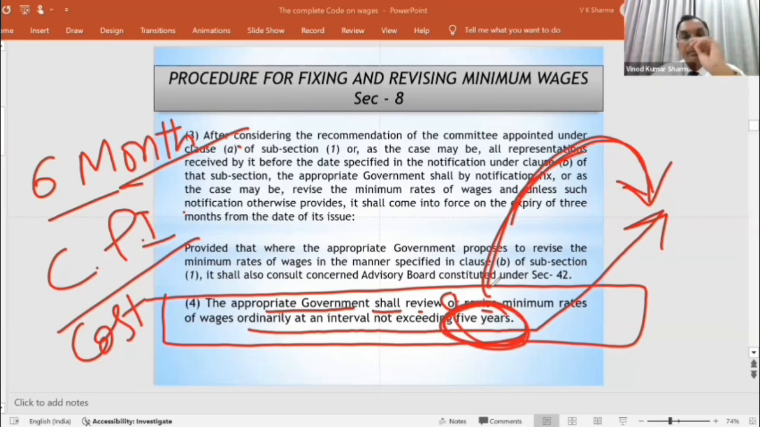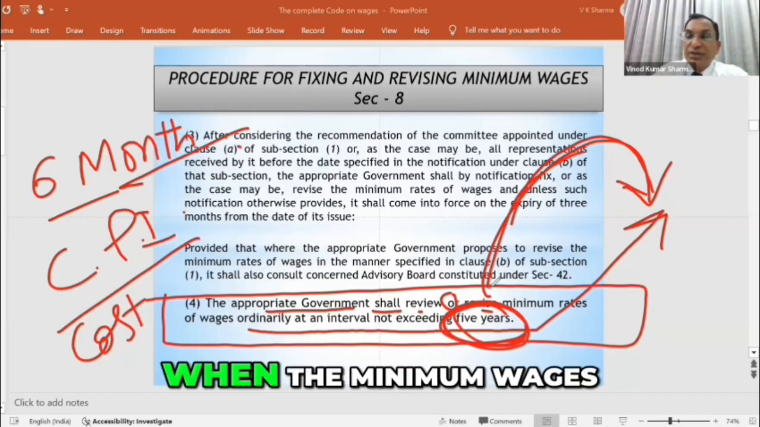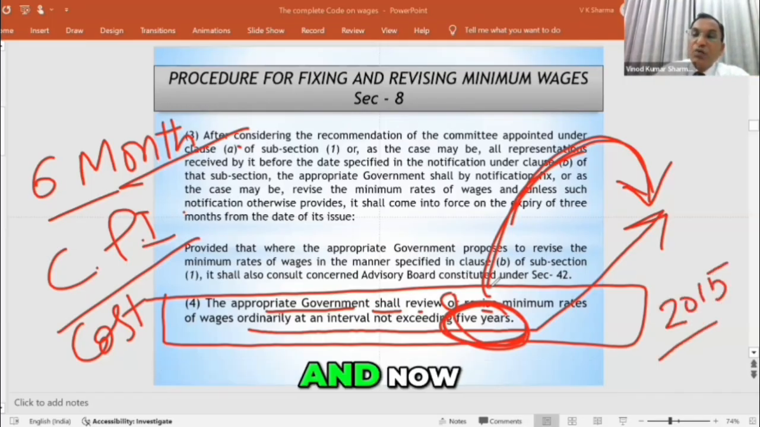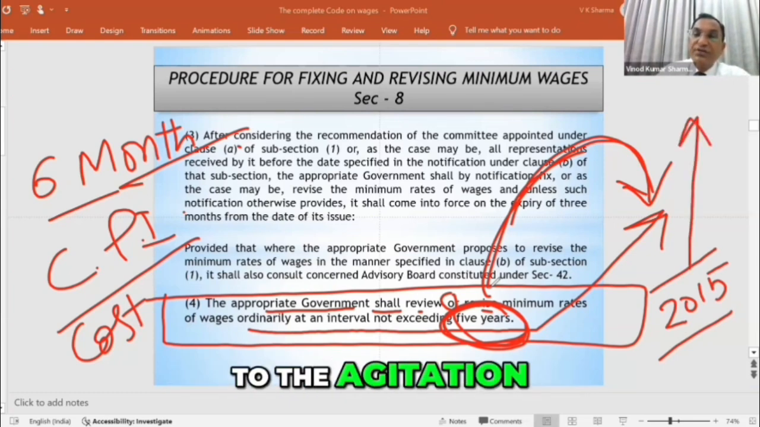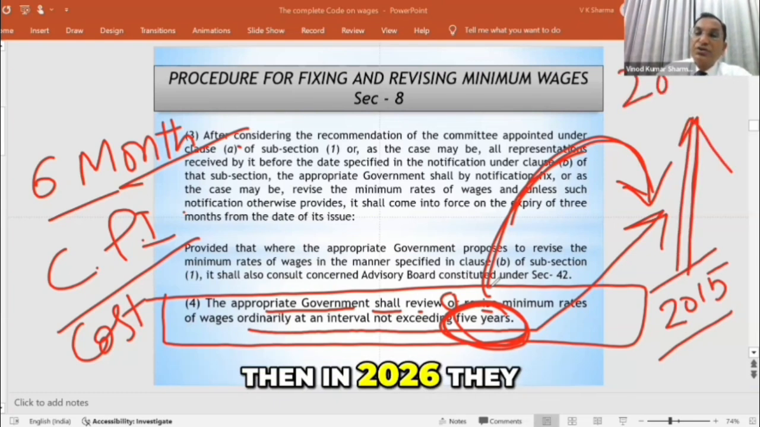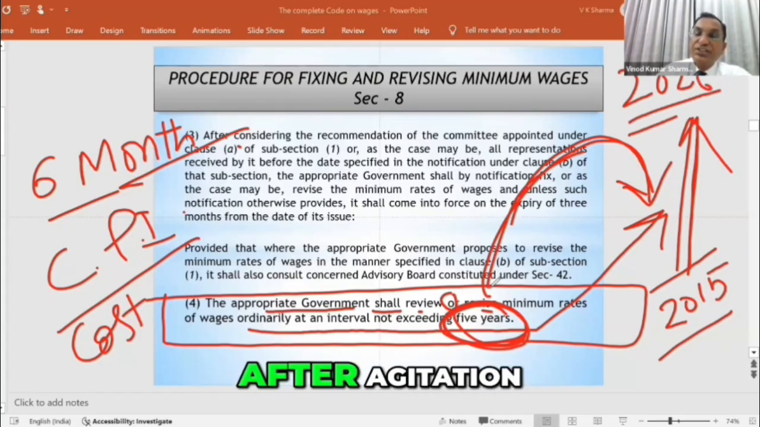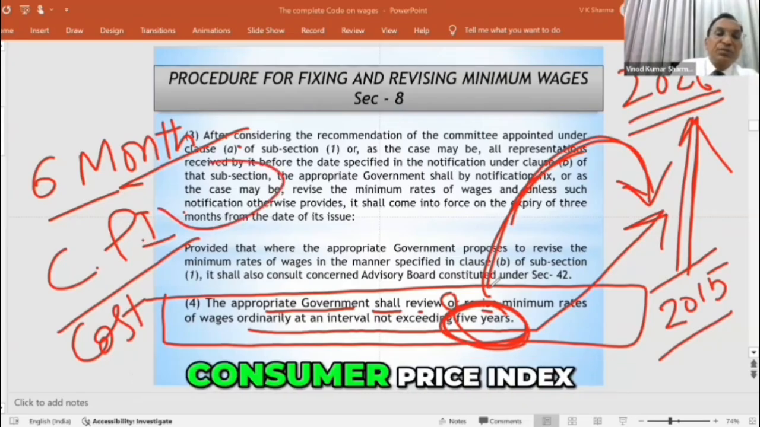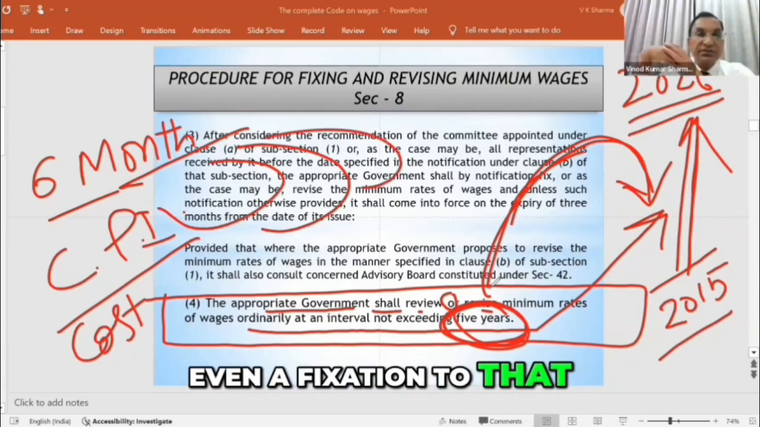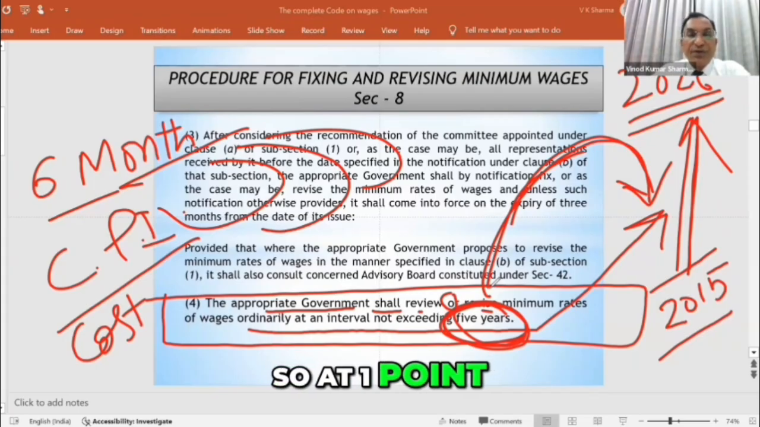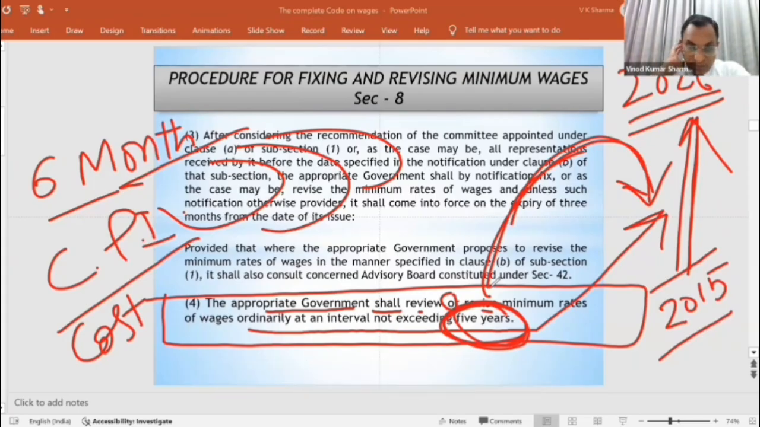Like in the Haryana government, Gajendra, when were the minimum wages revised? In 2015. And once the workers went on agitation in Manesar, in Gurgaon, then in 2026 they had to revise it after the agitation. So for 11 years, the government was just giving the consumer price index fixation to that. So at one point of time, it was felt that the wages are very less. This agitation went to Noida also.